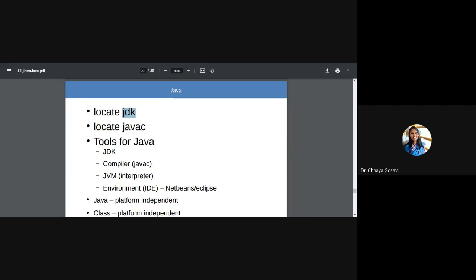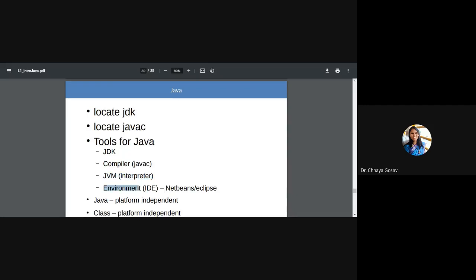Then you have to find out whether javac is available on your machine or not. javac is the Java compiler. If it is not there, you need to install JDK; if you install JDK, it automatically installs javac. And we need these tools to run Java, that is JDK, which has the Java compiler and Java interpreter.